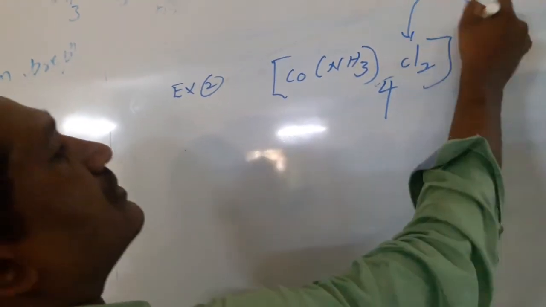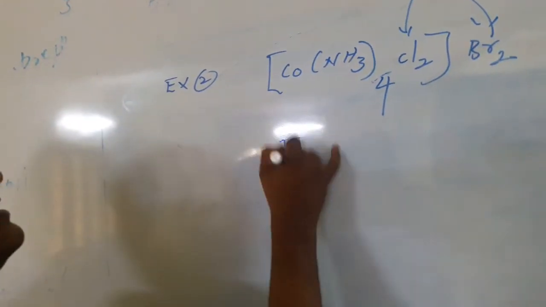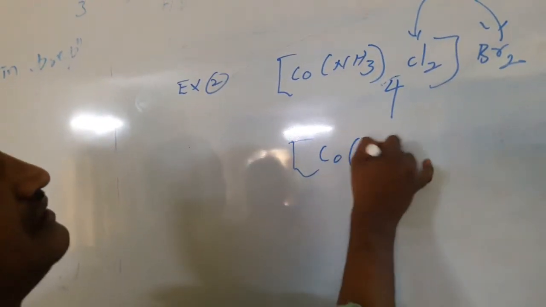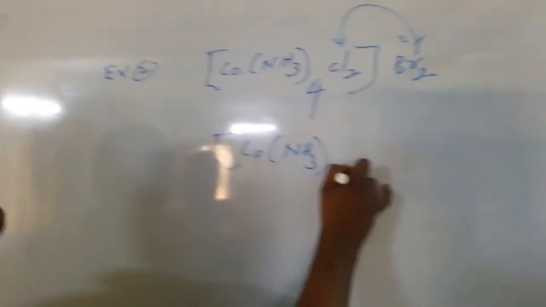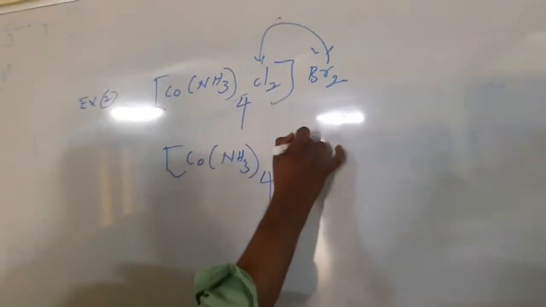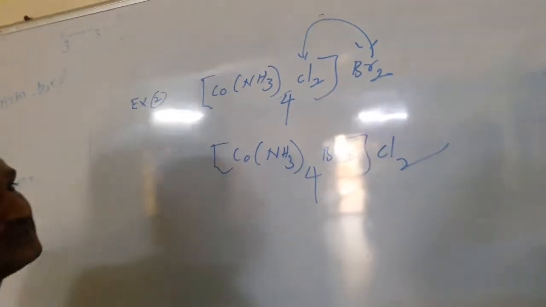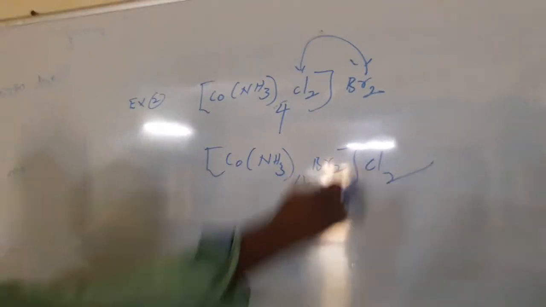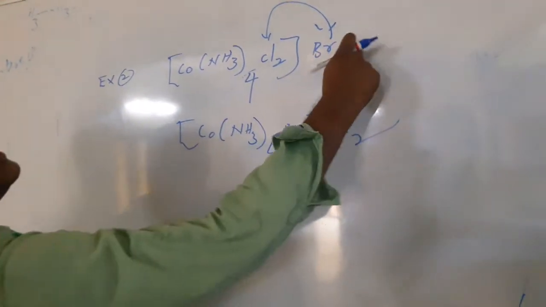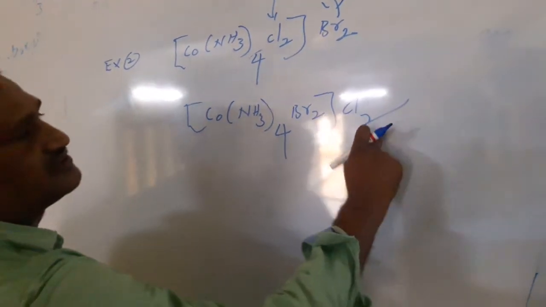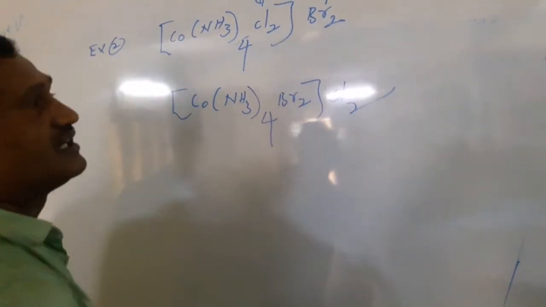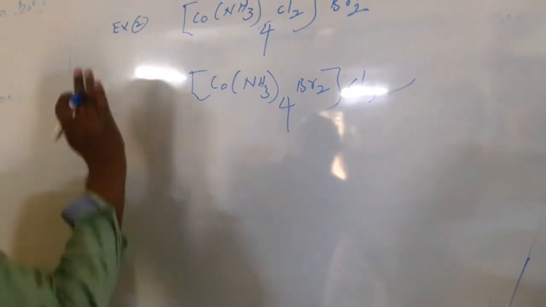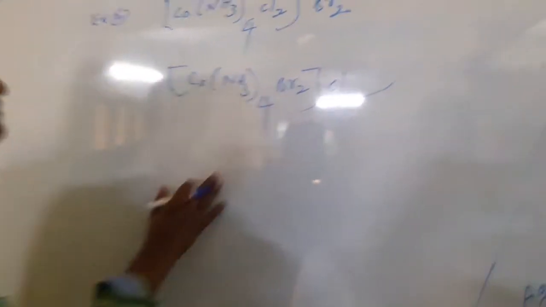Here bromine and chlorine mutually exchange to give cobalt NH3 4 Br2 and Cl2. Okay? So both react with silver nitrate. This gives a yellow precipitate, silver bromide. This gives a white precipitate, silver chloride. So this is also example 2 for ionization isomerism.